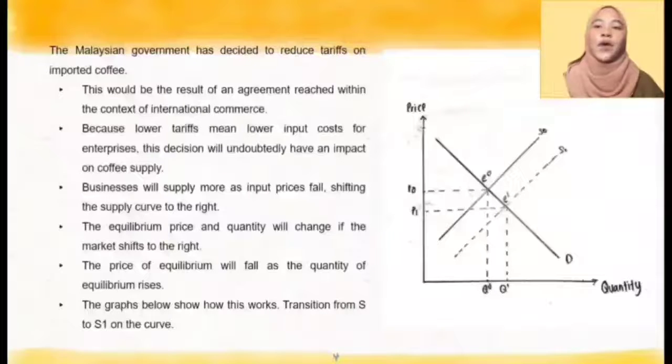Businesses will supply more as input prices fall, shifting the supply curve to the right. The equilibrium price will fall as the equilibrium quantity rises. The graph shows how this works: the transition from S to S1 on the curve.